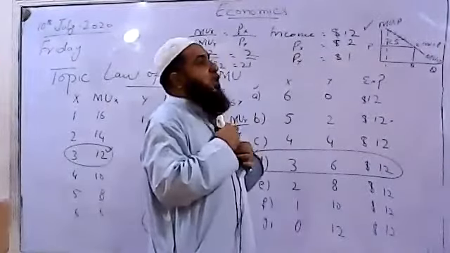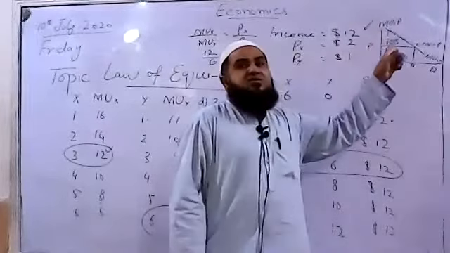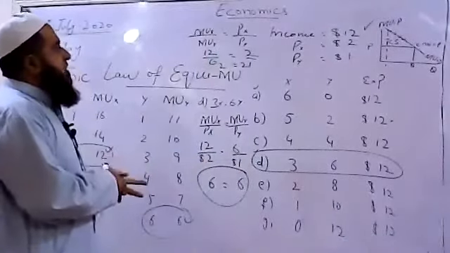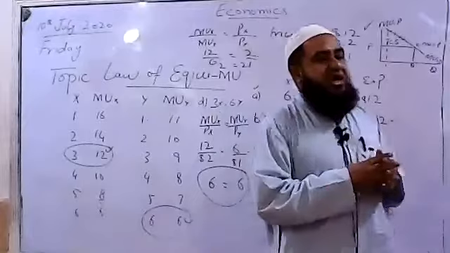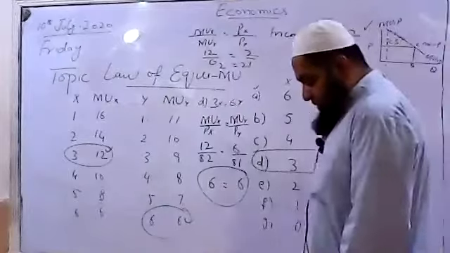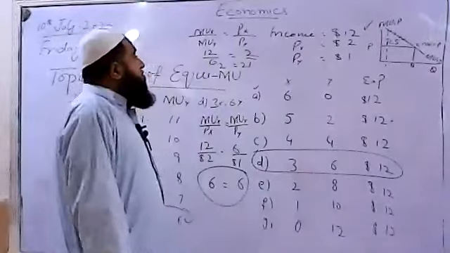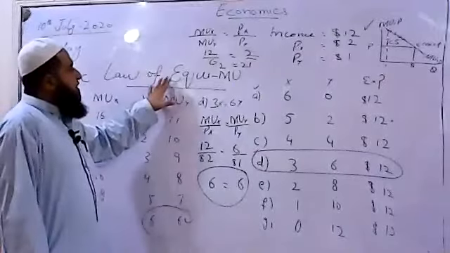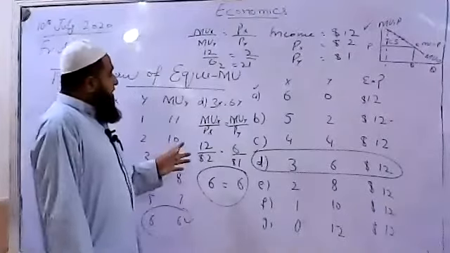So if there is loss in consumer surplus, we can say there will be the deadweight loss or welfare loss to the consumer. When he is not able to increase his welfare, he is paying more price than the marginal utility gain, then his marginal utility is lower. So that is called the welfare loss to the consumer. So we find this law, thus this law states that the consumer will be in equilibrium when each dollar spent on different goods will give the equal marginal utility.